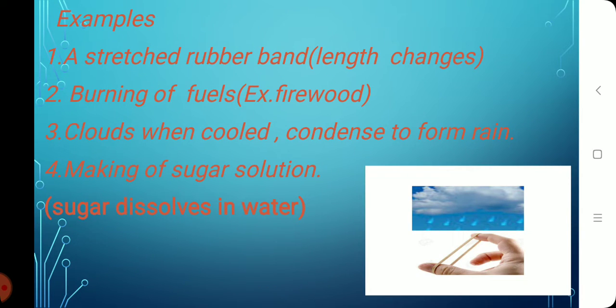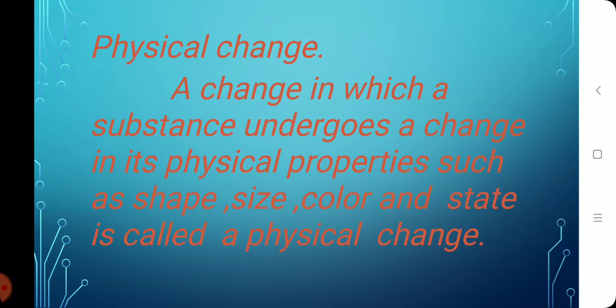Here are some examples for understanding that matter undergoes change. First one, a stretched rubber band wherein the length changes. Next, burning of fuels. For example, when firewood is burned, it forms ash. Clouds, when cold, condense to form rain. Making of sugar solution, in which sugar dissolves in water. So these are some examples where you can find matter undergoing change.